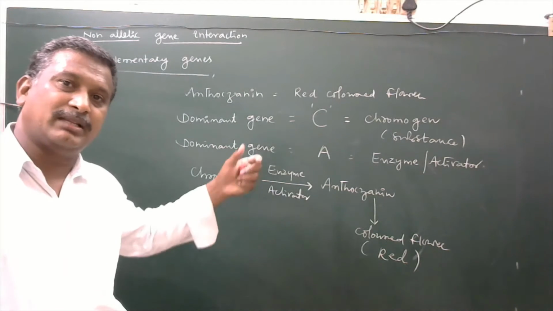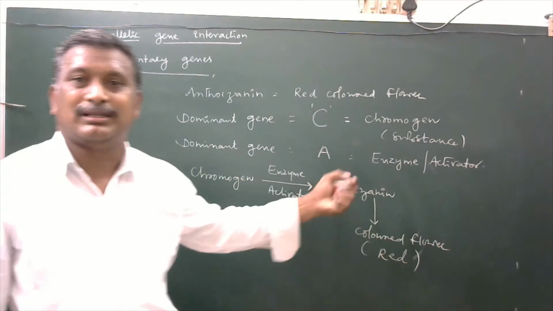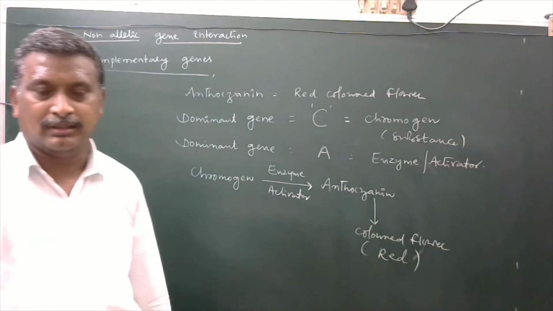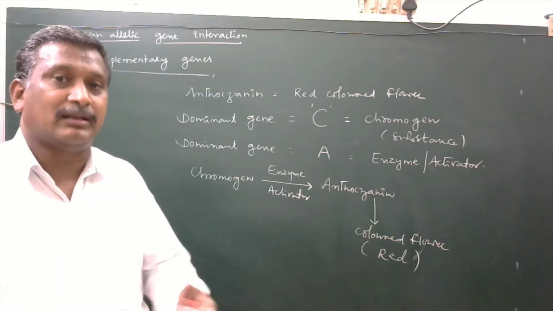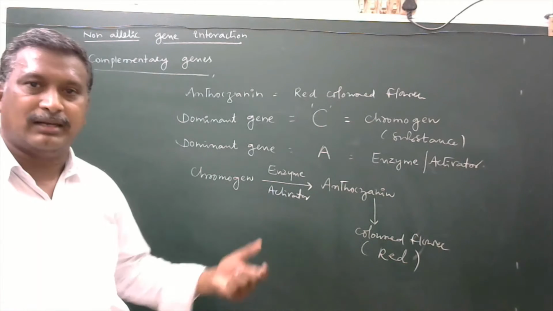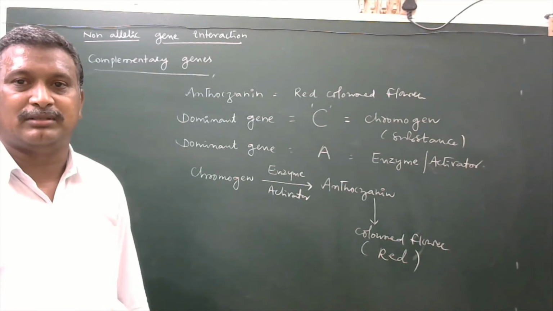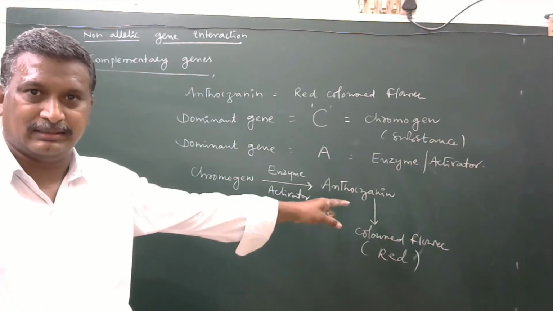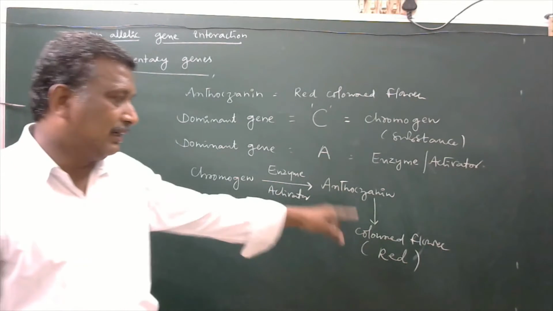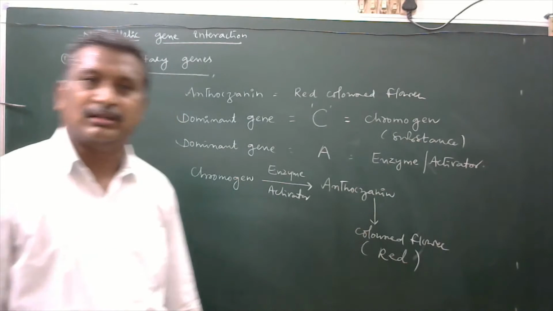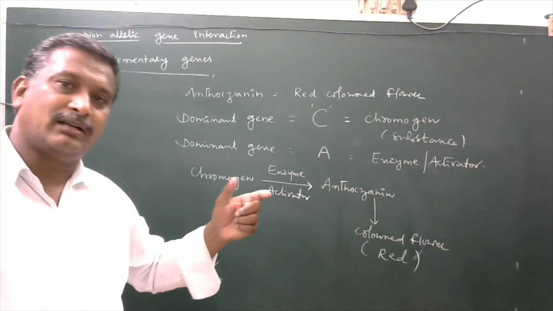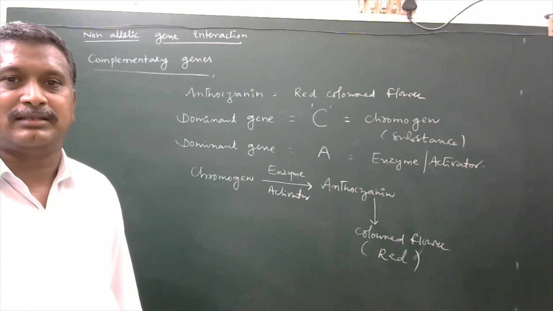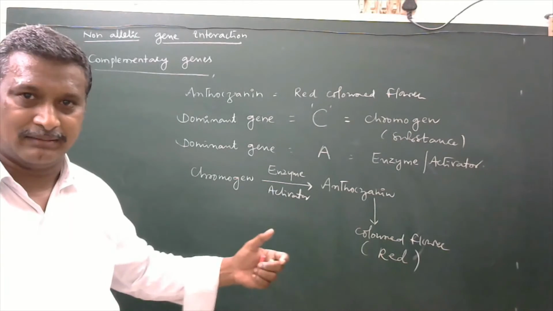Here, what is the character? Producing red color flower. In the absence of any one, the remaining dominant gene is not able to produce that character. Red color flowers are not going to be developed in the absence of any one dominant gene; the other dominant gene is not able to produce that color.